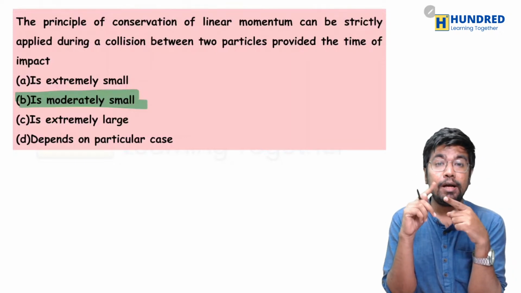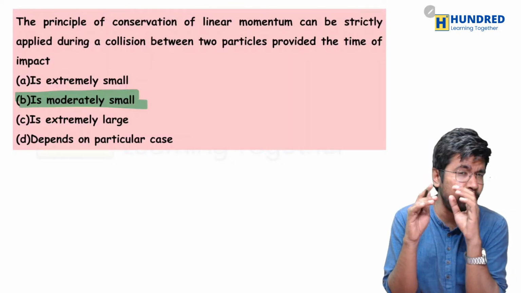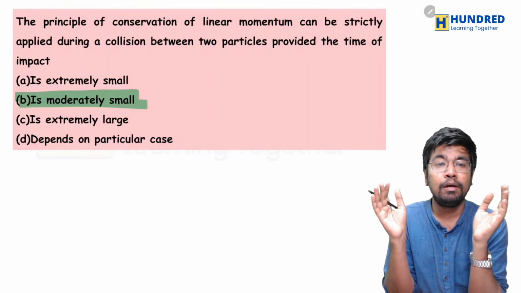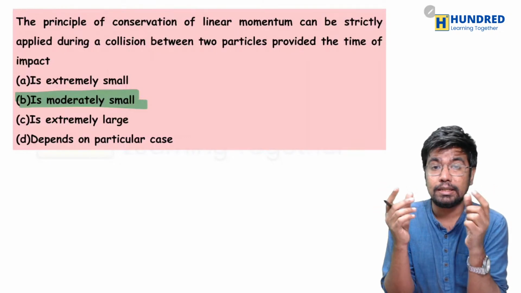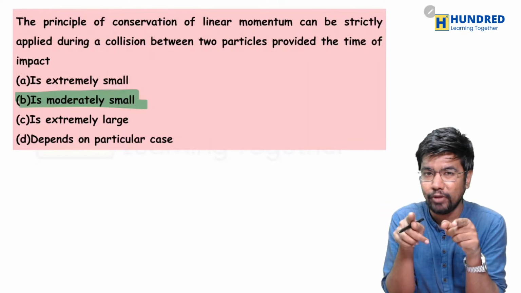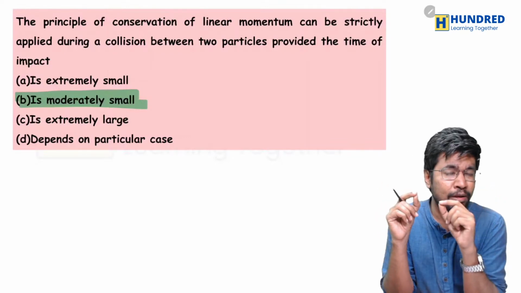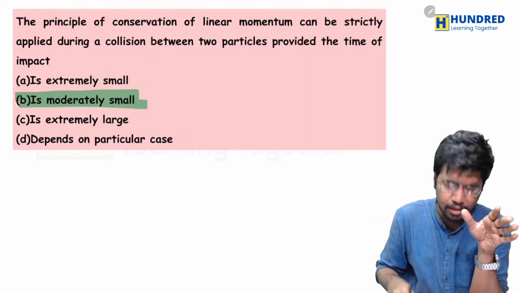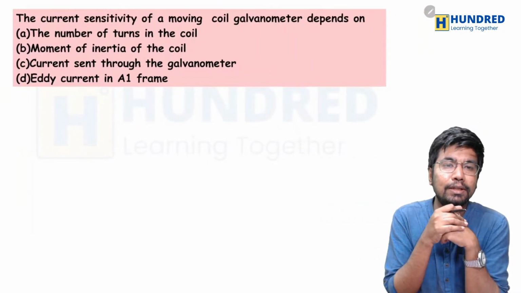So the principle of conservation of linear momentum can be strictly applied during a collision between two particles. We can actually apply conservation of linear momentum when two particles collide when the time period is moderately small. So now we'll move on with the next question.